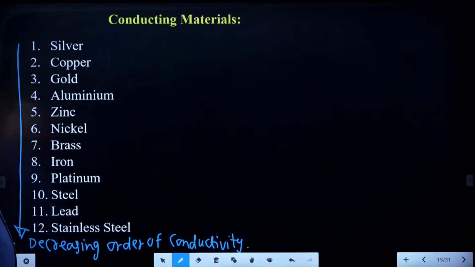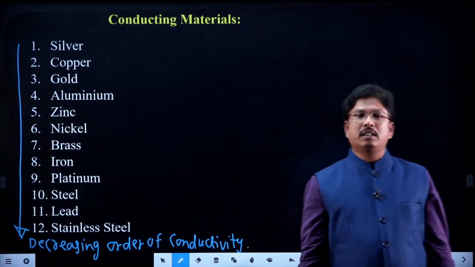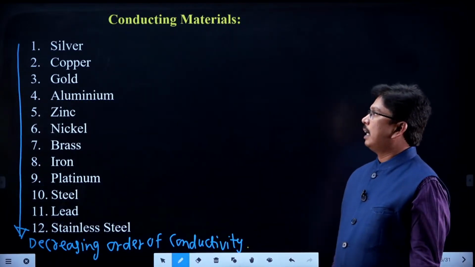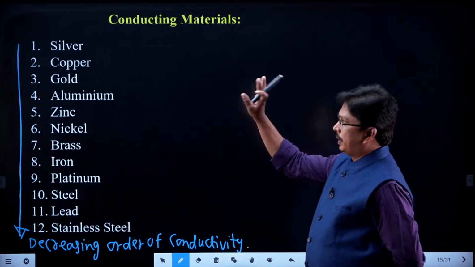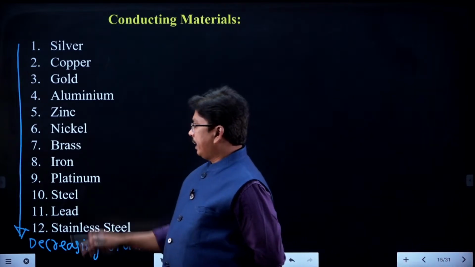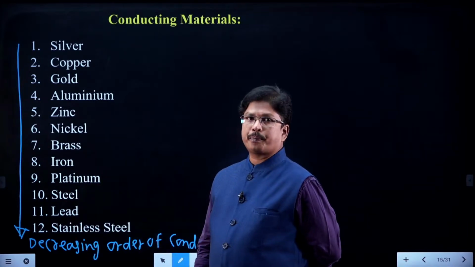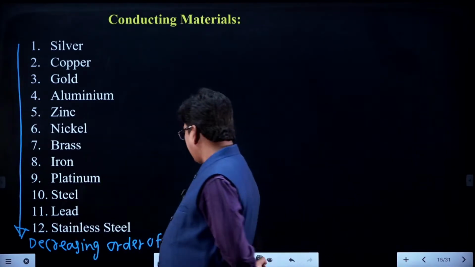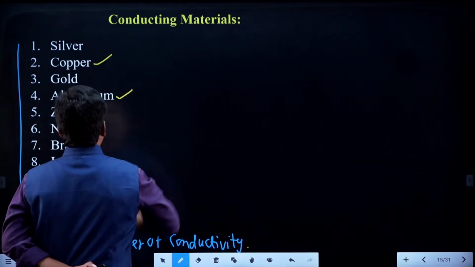First the best conductor, that is one of the previous questions, right. Silver is the best conductor, and then copper, and then gold, and then aluminum, right. They are the first best. Later on we are having steel, iron, lead, stainless steel also, right students. So, finally we will select copper and aluminum, right.